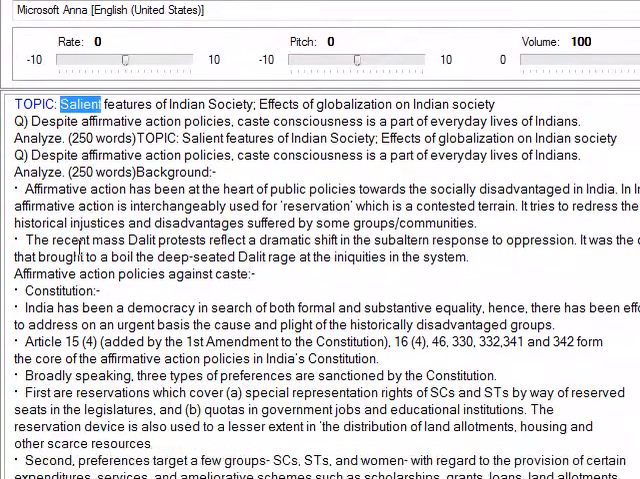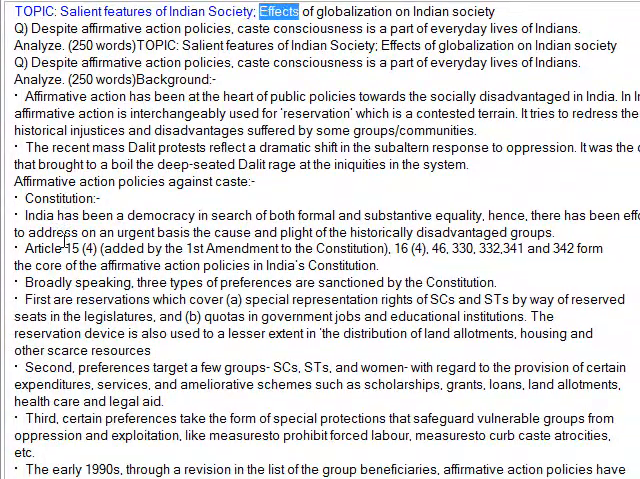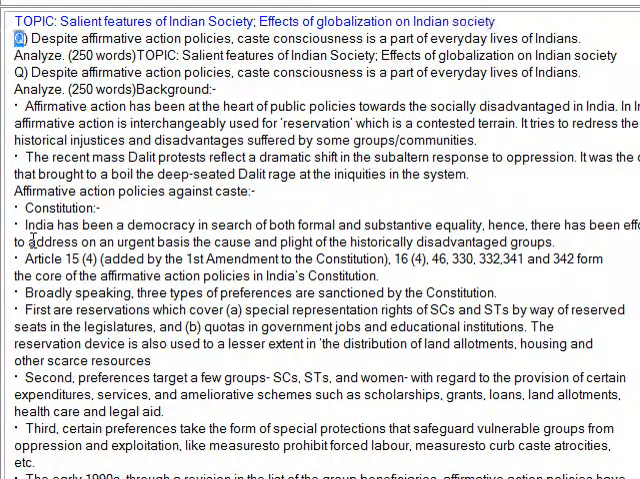Topic: Salient features of Indian society. Effects of globalization on Indian society. Q. Despite affirmative action policies, caste consciousness is a part of everyday lives of Indians.